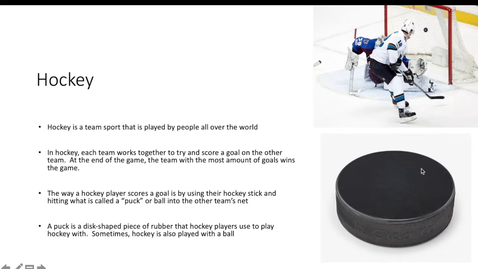So if you look at the pictures over here, this is a picture of what a hockey puck looks like. It's a disc-shaped piece of rubber, and up here we have a picture of a hockey player shooting the hockey puck into the goal, getting a point. You get a point in hockey if you shoot the puck into the other team's goal past their goalie. So we have the goalie here. His job is to try to block it from going into the net. This hockey player was trying to shoot the puck into the net to get a point for his team.